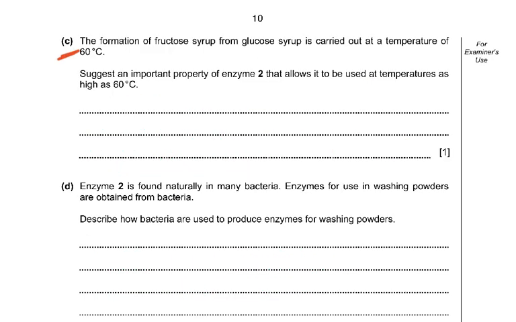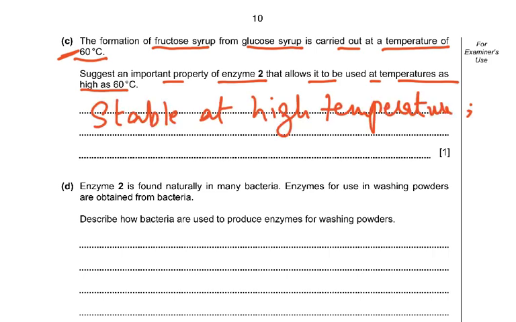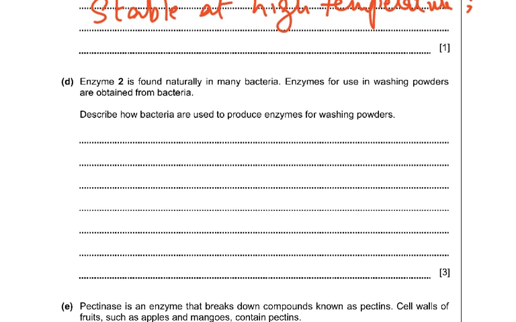Then coming to part C of the question, the formation of fructose syrup from glucose syrup is carried out at a temperature of 60 degrees Celsius. Suggest an important property of enzyme 2 that allows it to be used at temperatures as high as 60 degrees Celsius. It is stable at high temperatures, it does not denature at 60 degrees Celsius. So the optimum temperature is near 60 or just a little less than 60, so it's still working until 60 degrees Celsius. Stable at high temperature.